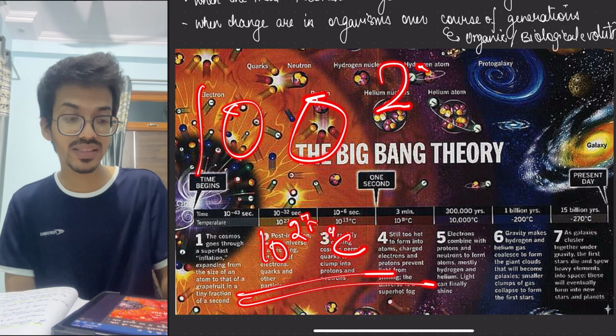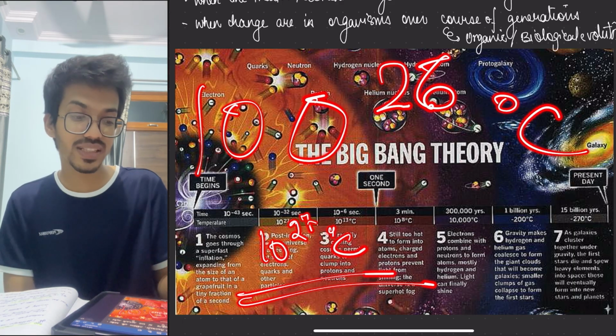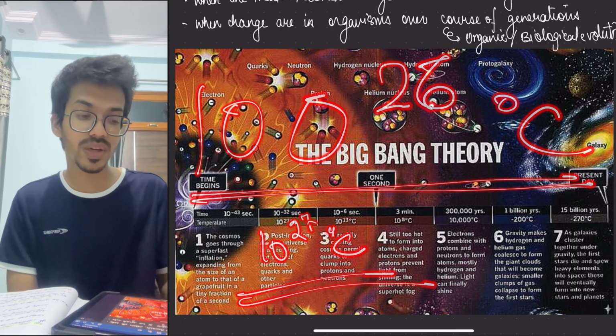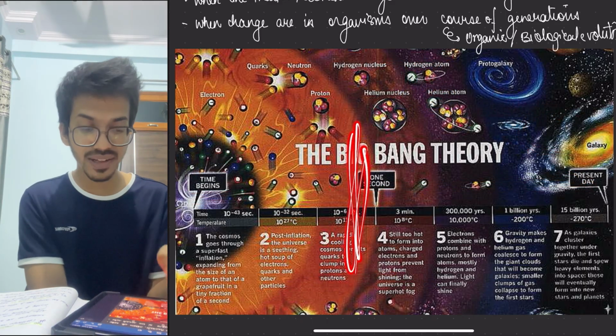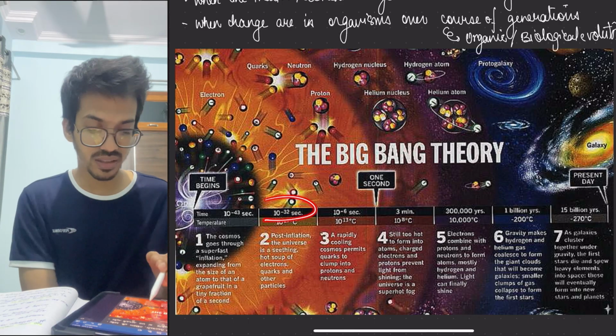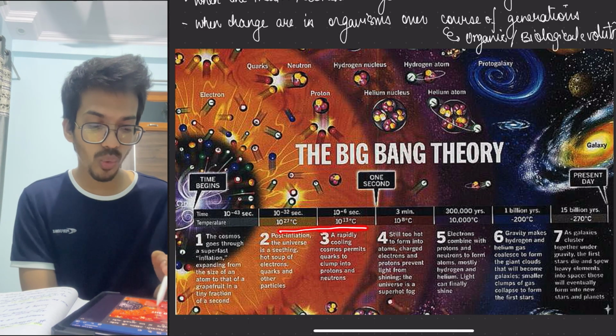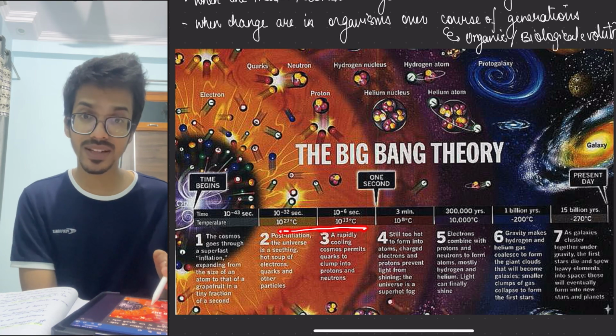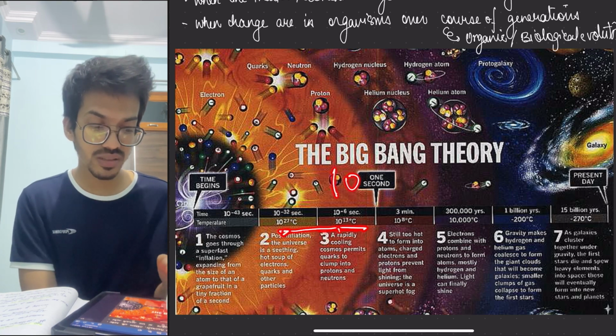Think about that. This is 10 raised to power 26 degrees Celsius at the 1 second moment. Then it rapidly goes down, it becomes lighter, and goes completely lighter.